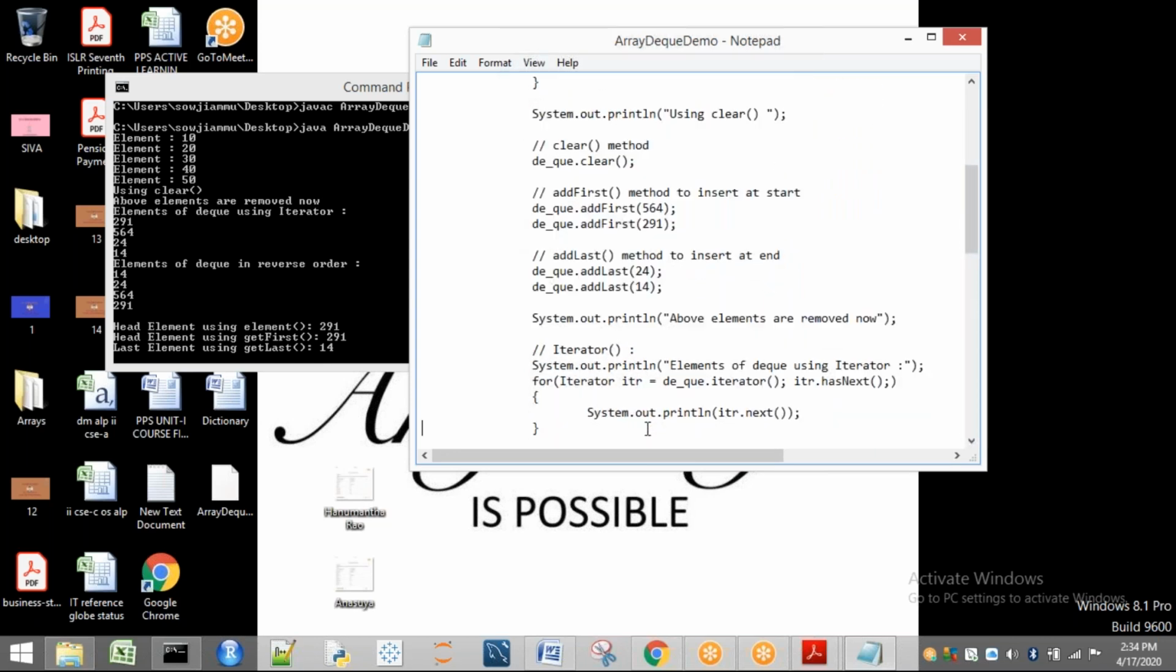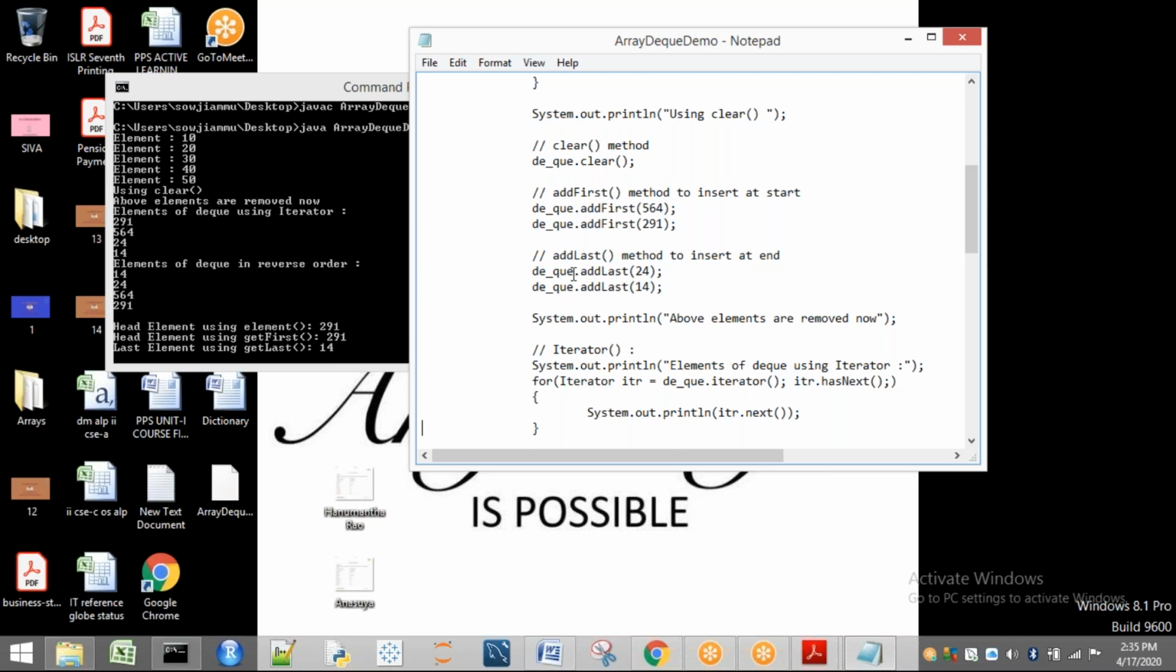Now I'm going to iterate them so that you can see the order in which they are present. So if I print that, you are going to get this order. See here. First, which one is inserted? 564 inserted. Okay, only one element is there. Next, addFirst of 291. That means 291 has to be added first. Okay, these two elements are there now.